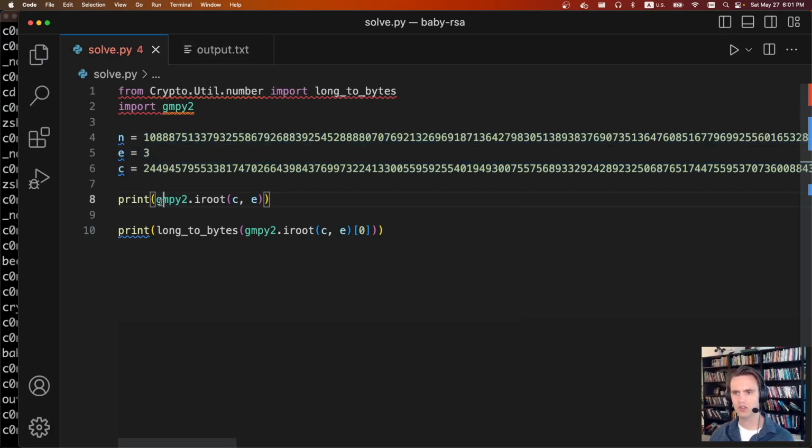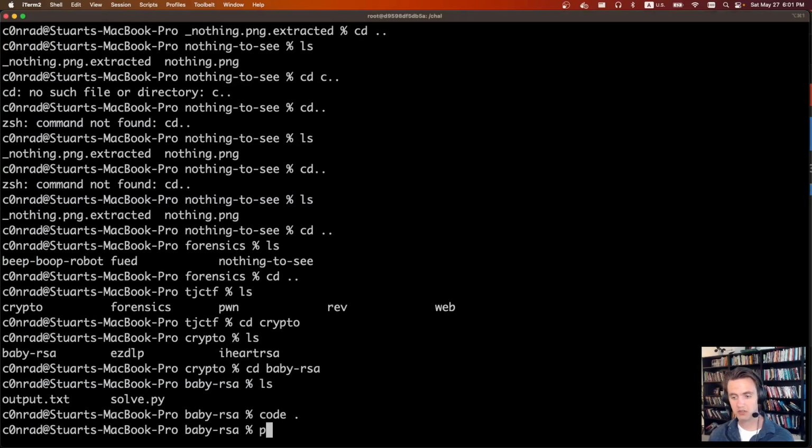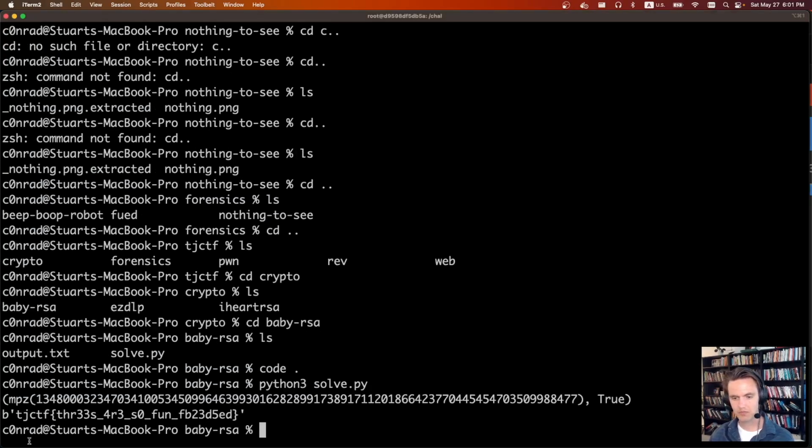So I load in the values. I use GMPY just because it does the numerical calculations very well. We're doing an integer root of c and e, so just ciphertext and 3. And then I print it out again. I do a long to bytes because it's going to come out as a number. And we should just get the flag. Python 3, solve.py. And there we go. It says 3s are so much fun.